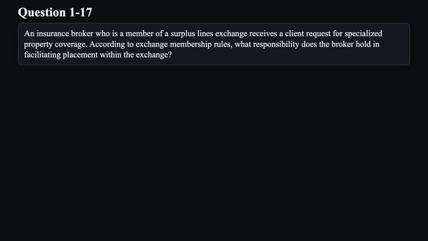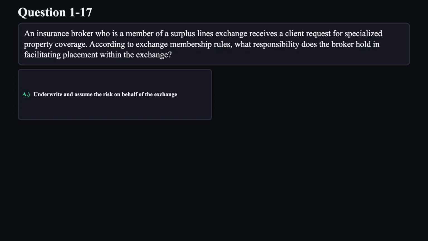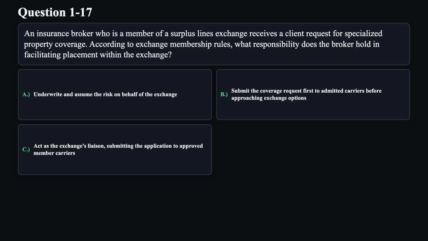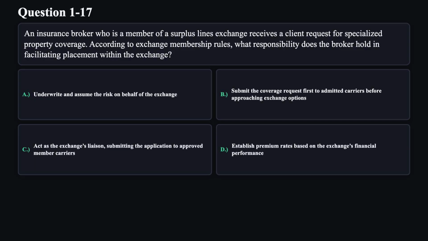Question 17. An insurance broker who is a member of a surplus lines exchange receives a client request for specialized property coverage. According to exchange membership rules, what responsibility does the broker hold in facilitating placement within the exchange? A. Underwrite and assume the risk on behalf of the exchange. B. Submit the coverage request first to admitted carriers before approaching exchange options. C. Act as the exchange's liaison, submitting the application to approved member carriers. D. Establish premium rates based on the exchange's financial performance.